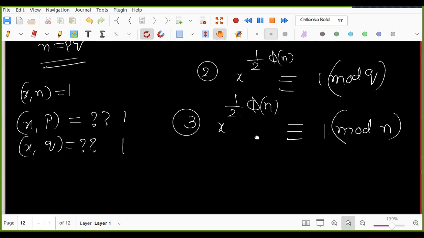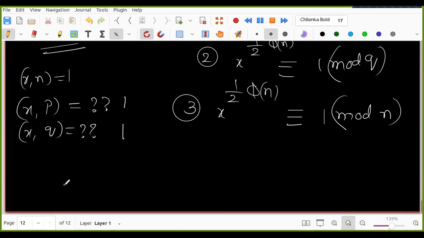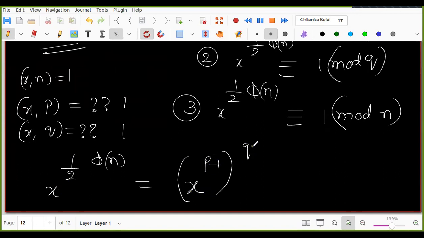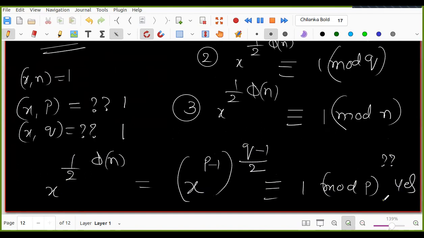So now coming to these questions, x power half times phi n is equal to x to the power of (p minus 1) to the power of (q minus 1) by 2, correct? Is it congruent to 1 mod p? Yes, by Fermat's little theorem, x comma p GCD 1, then x power p minus 1 is 1 mod p. So we have this, correct?